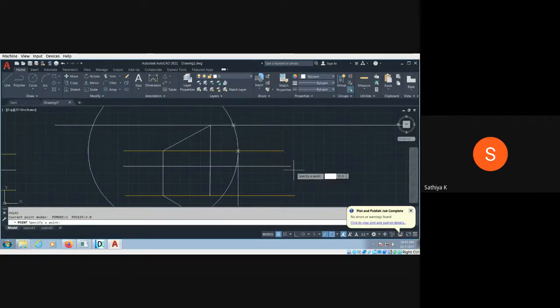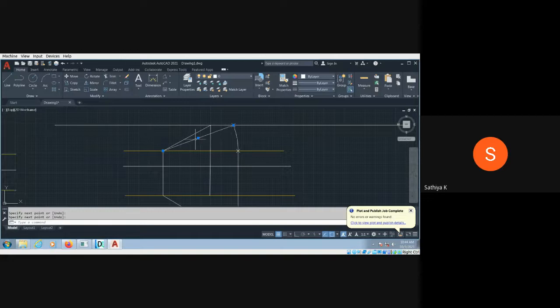Then trim command TR, double enter, and you have to trim it here, one trim here and another trim here. Then enter and select the remaining piece of line and delete it. Okay, this is a new point. You can draw the line from here to here. Okay, this is a new point.